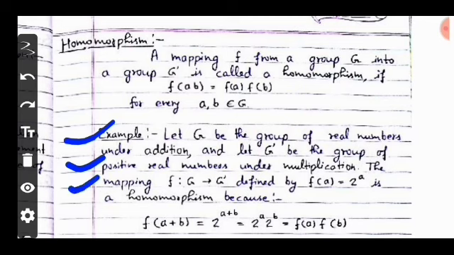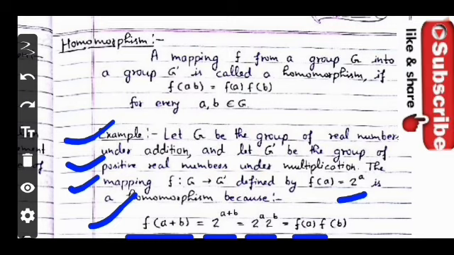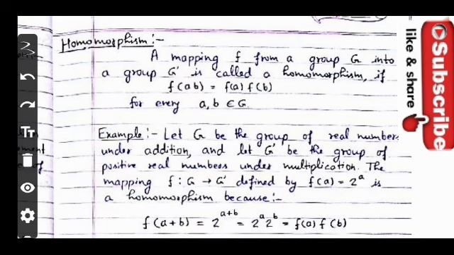So the mapping of F from G to G dash, defined by the function f(a) = 2 to the power of a, is your homomorphism, because here f(a + b) = 2 to the power of (a + b), and it is also equal to 2 to the power of a dot 2 to the power of b, which is equal to f(a) dot f(b).